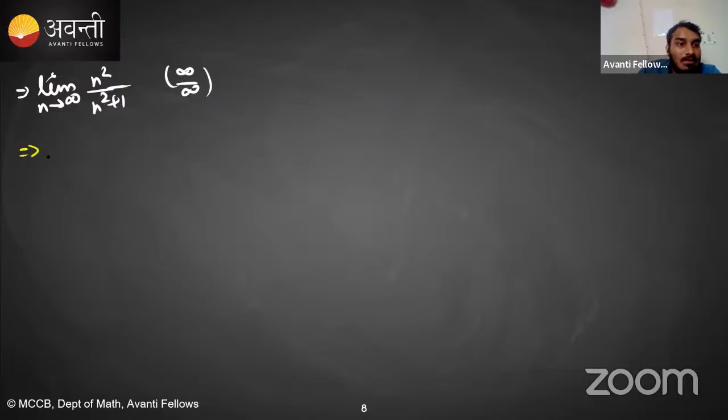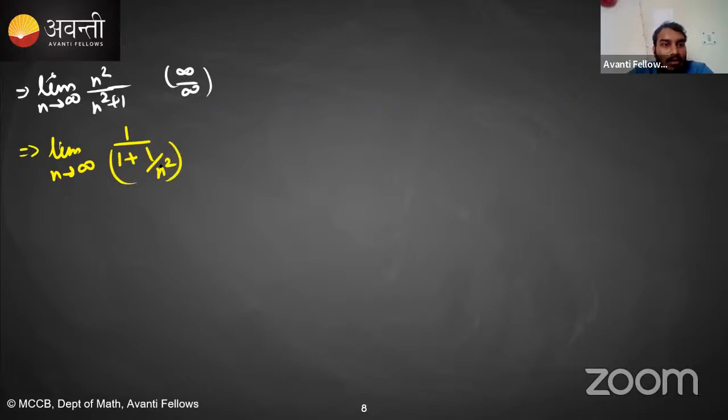So as you can see, we can divide the numerator and denominator by n square. So we will get 1 upon 1 plus 1 upon n square. Clear? So now it is no longer in indeterminate form, right? We got rid of the indeterminate form. Yes or no? So now substitute n equal to infinity. What you will get? 1 upon 1 plus 0, which is 1, right?